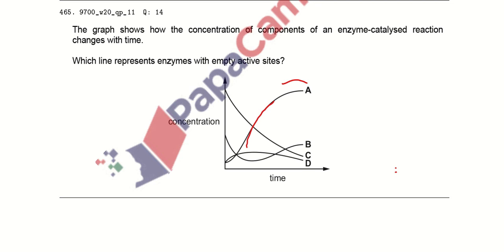But it is not showing any empty site of the enzyme, so it rules out option A. As we can see here, the concentration of ingredients decreases with time, and then the concentration of one ingredient gets higher. It means that only the enzyme will remain free at the end of the reaction, and we can obtain only the enzyme and the products at the end of the reaction. So we can say that option B is the right answer.